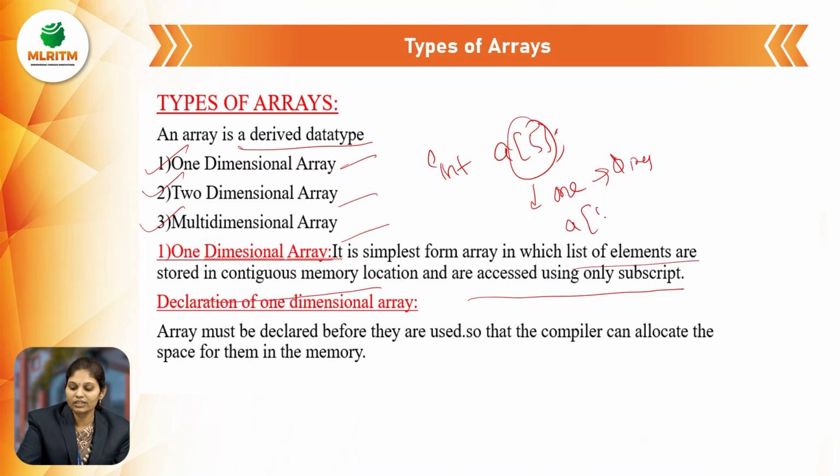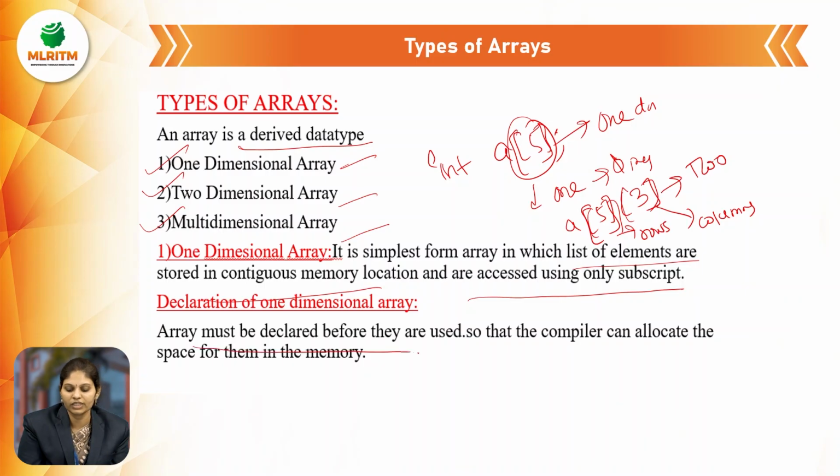Then a[5][3], like this, is a two dimensional array, which is nothing but rows and columns. We use one subscript or one index in a one dimensional array, and two subscripts in a two dimensional array. Arrays must be declared before they are used so that the compiler can allocate the memory space.